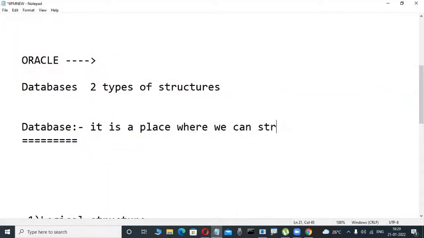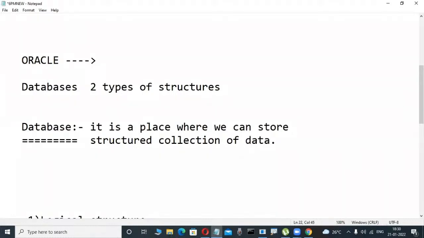They are telling only that. What is data, what is information, what is DBMS? That is later.